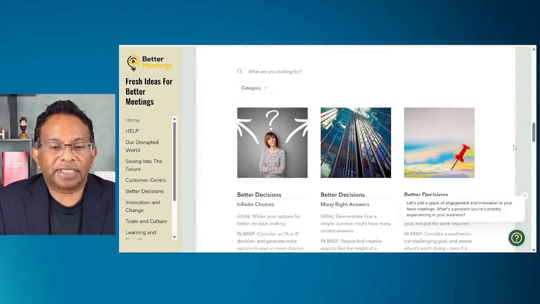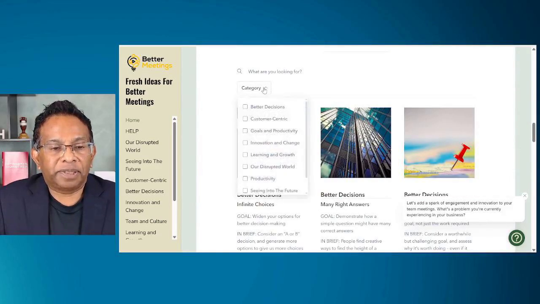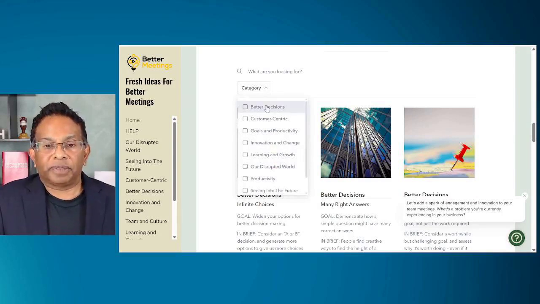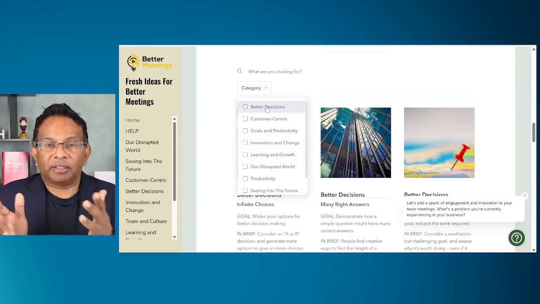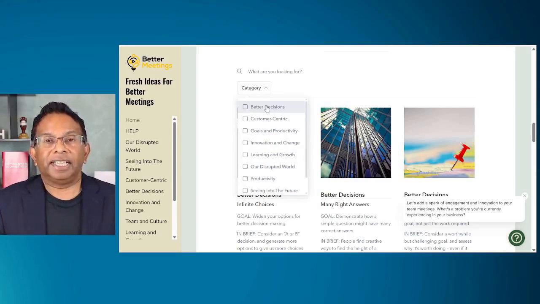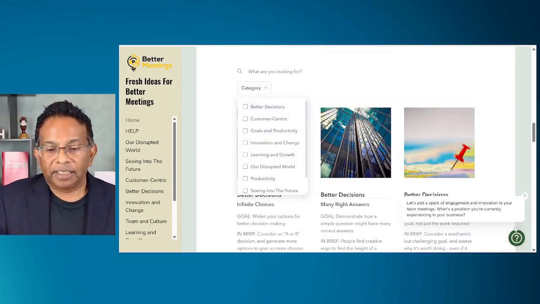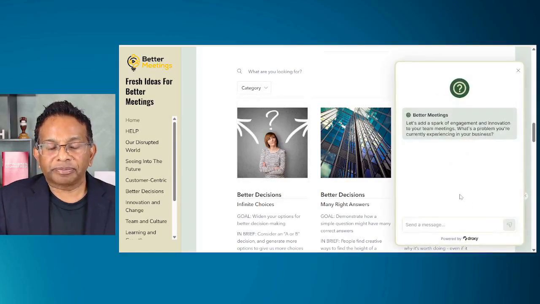I'm not going to go through this in detail because that's not the point, but there's 52 of them here, grouped under different categories, so they can choose the ones they want and then just run that activity at their weekly staff meeting. What we did earlier this year was we added a little chatbot to it.